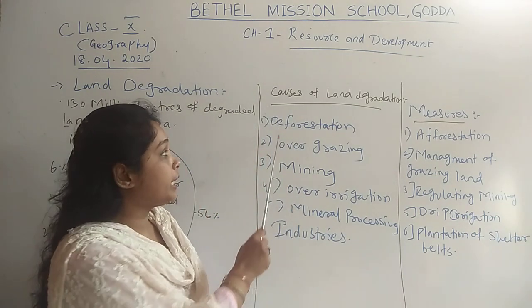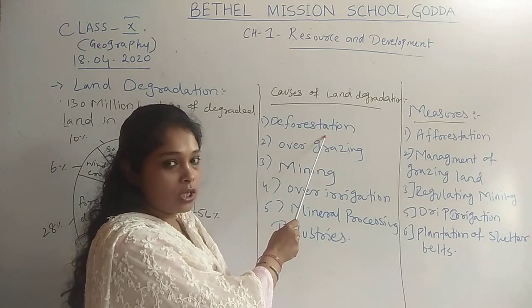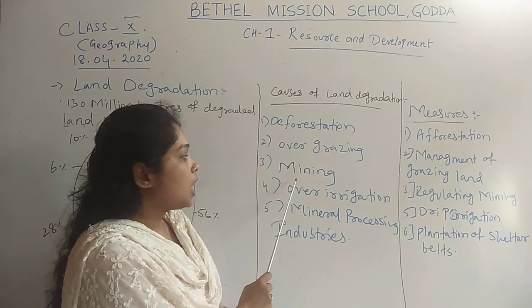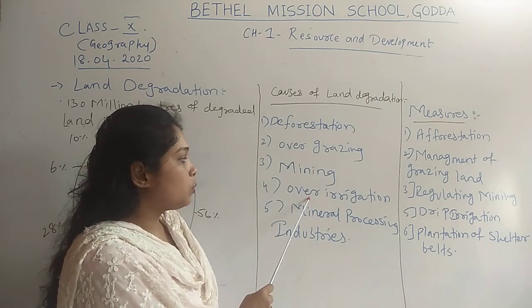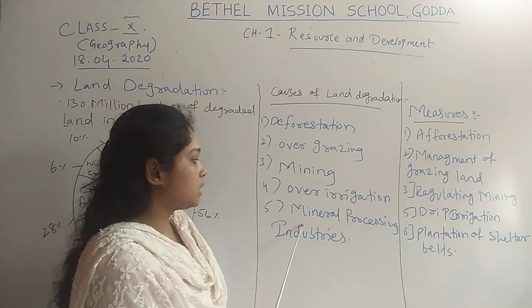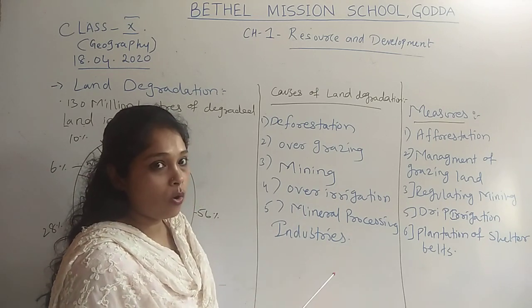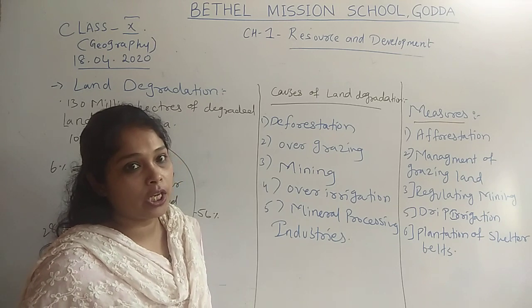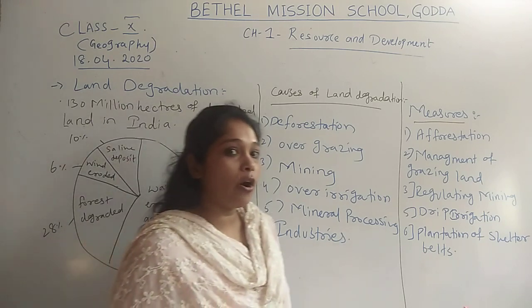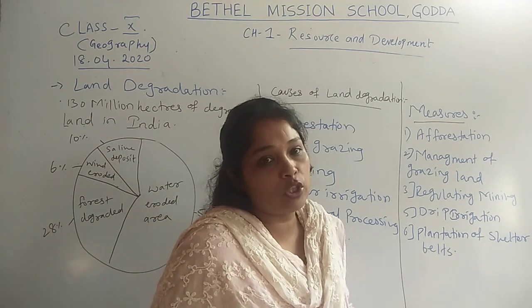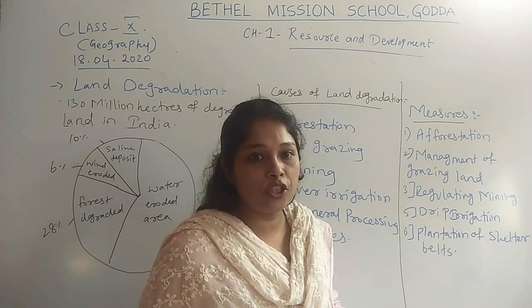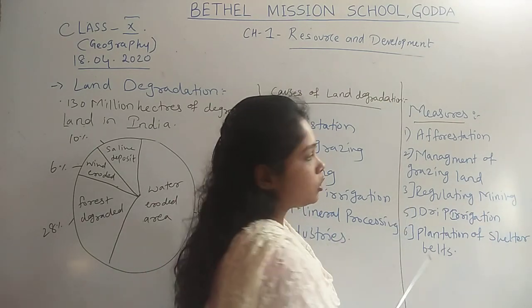Once again, we will repeat it. First one is deforestation. Second one is overgrazing. Third one is mining. Fourth one is over-irrigation, and fifth one is mineral processing industries. Now, to control land degradation, we have many measures, or solutions, through which we can control land degradation in India. Now, we will see those measures.